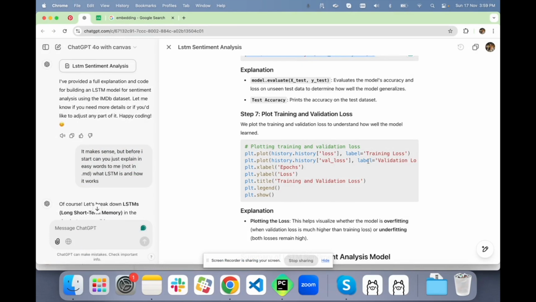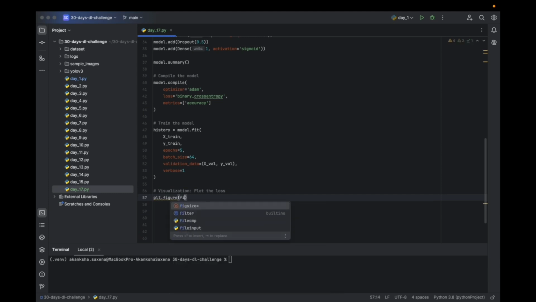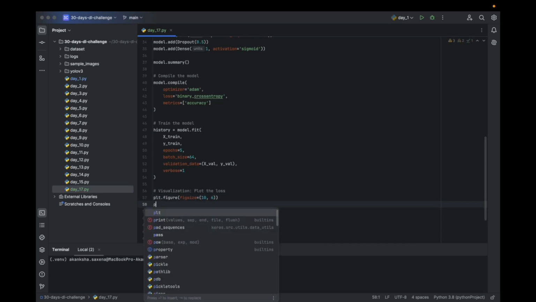We look at the loss, so we do the visualization by plotting the loss. The figure size is going to be 10 by 6.